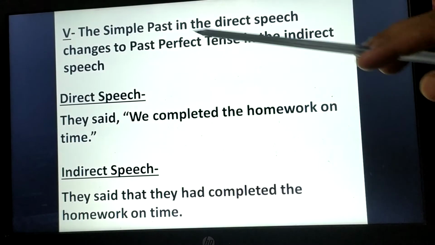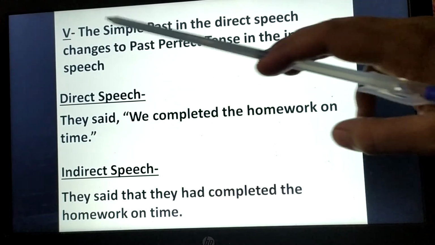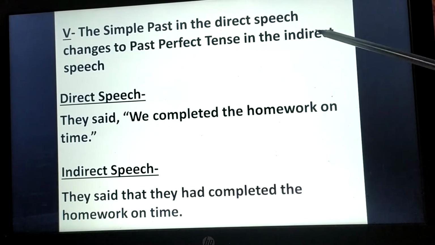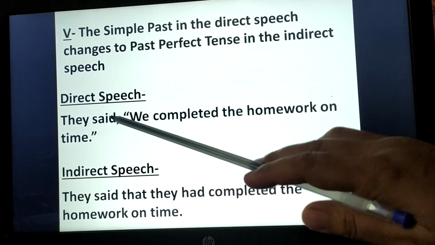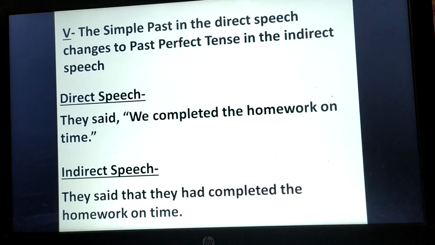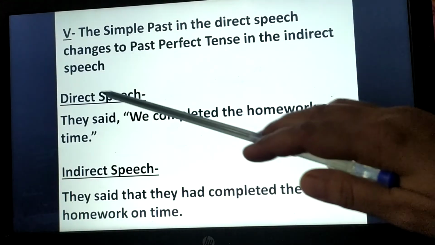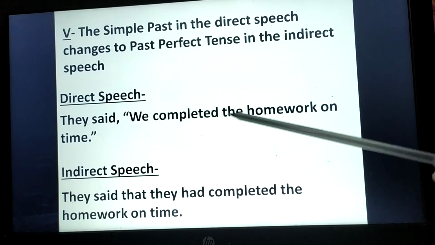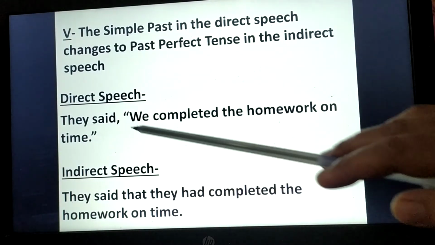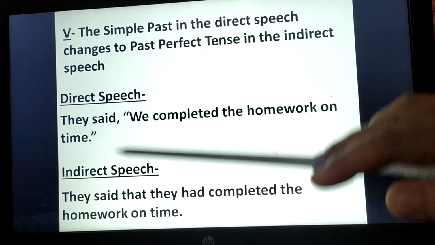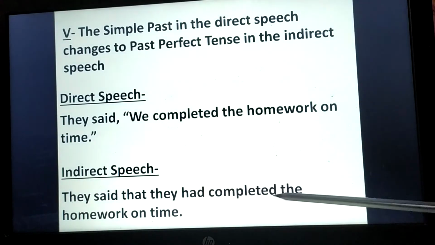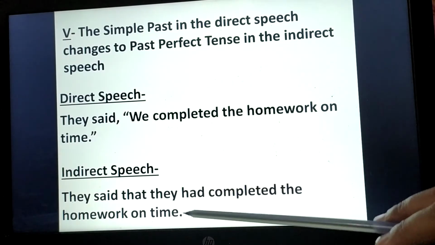The simple past in the direct speech changes to past perfect in the indirect speech. Here also the reporting verb should be in past. So you can see here the example of direct speech. They said, "We completed the homework on time." When we converted it into indirect speech, it became, they said that they had completed the homework on time.